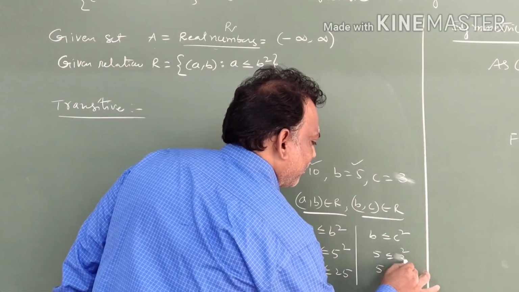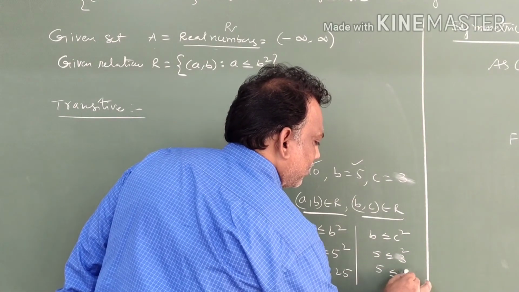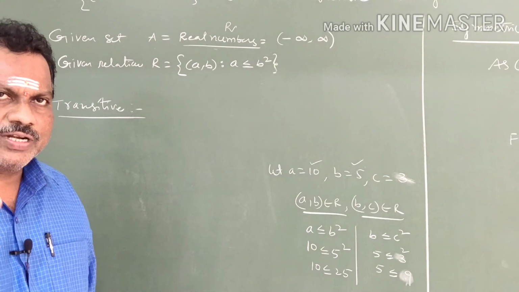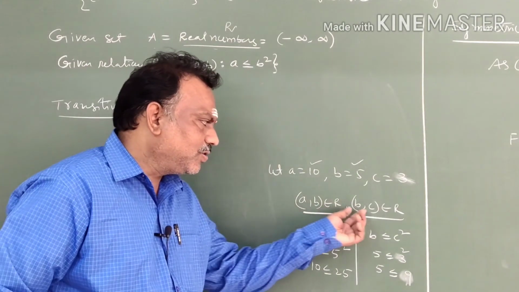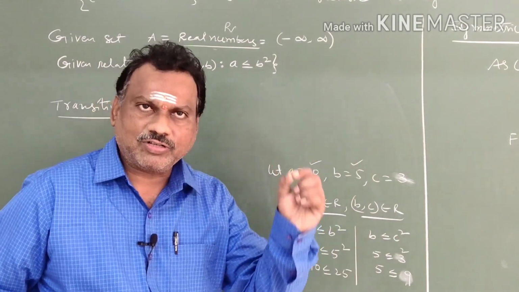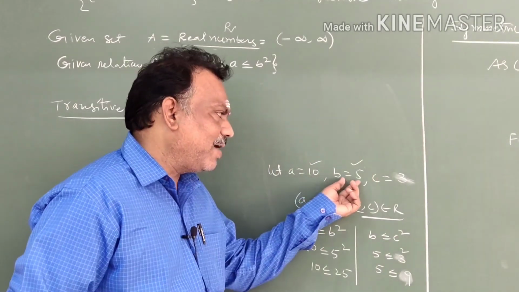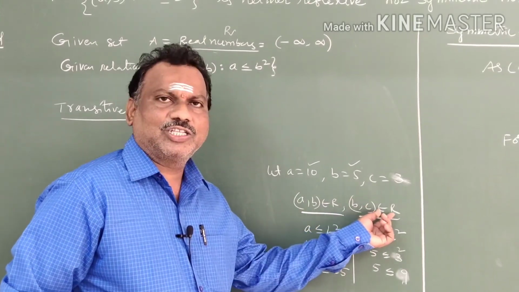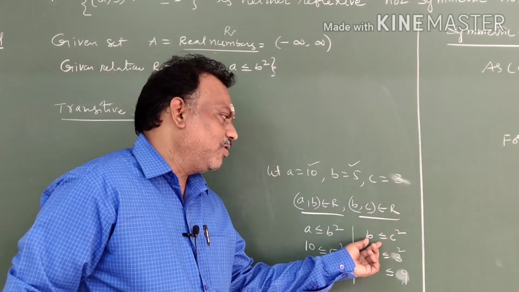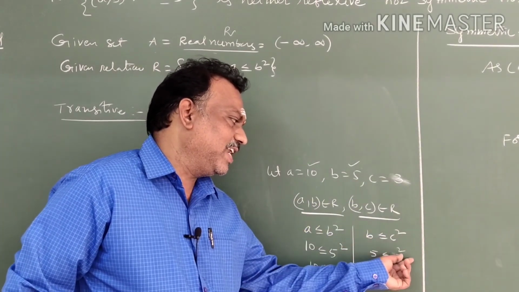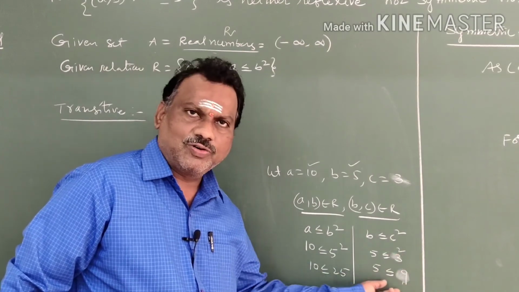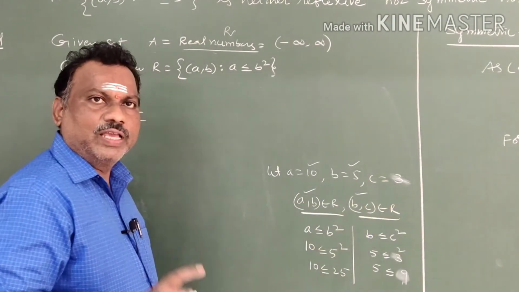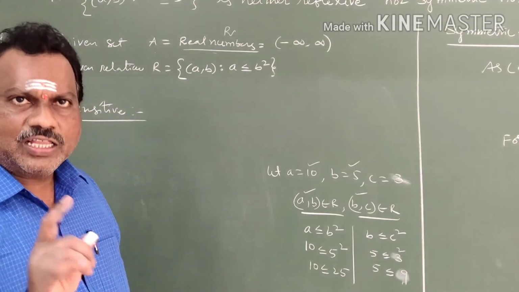Now you check it, it is 3 square. So 5 is smaller than 9. It is true. Students, very important: if these two are possible, then only we check the third one. First one we are assuming (10,5): 10 is smaller than 5 square, correct. Second one is (B,C) belongs to R, B is 5, C is 3. So B is less than or equal to C square: 5 is less than or equal to 3 square, 5 less than or equal to 9. True. Now we have to check (A,C). These two are possible. Now (A,C) must be possible, then only it is transitive. Otherwise it is not transitive.